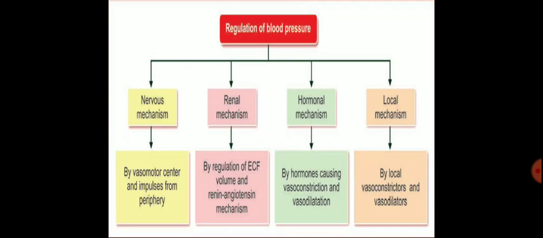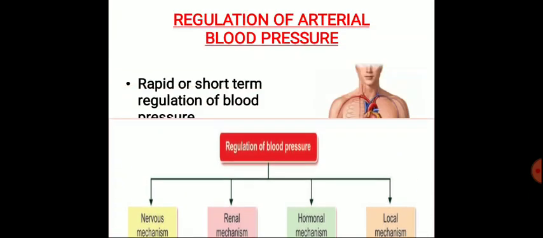Hormonal mechanism: there are different hormones which help in the regulation of the blood pressure. Local mechanisms are also there. They help maintain the blood pressure by vasoconstriction and vasodilatation. Now first we discuss the nervous regulation.